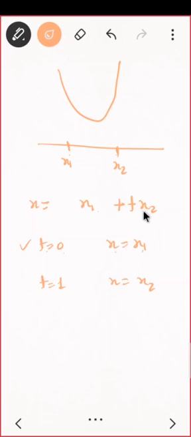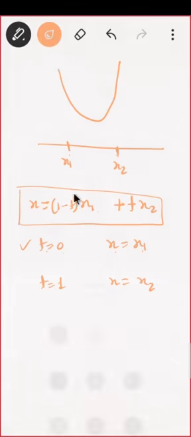That is the problem for me. But if you see, at t equal to 1, x1 should vanish. That means I want only x2, correct? So here I have to multiply 1 minus t. Is the logic clear to you? This should be my function. Think about it again and tell me whether you understand or not.